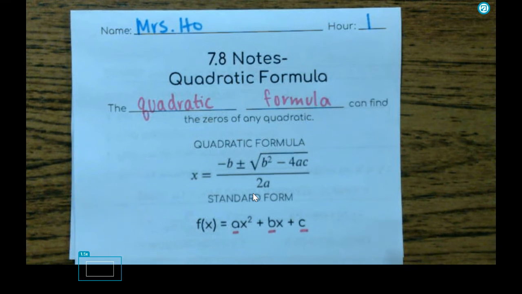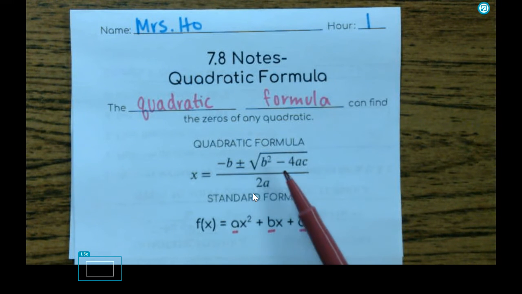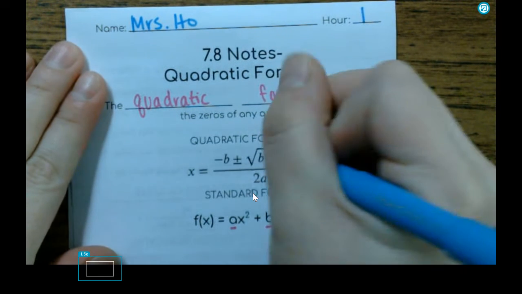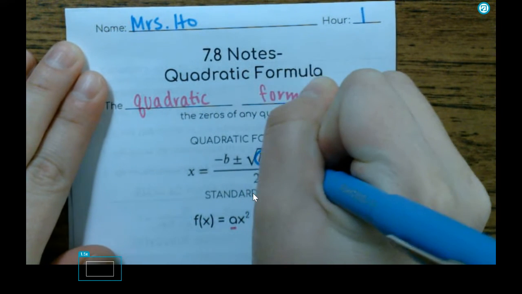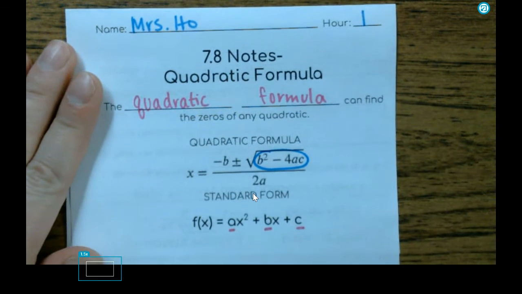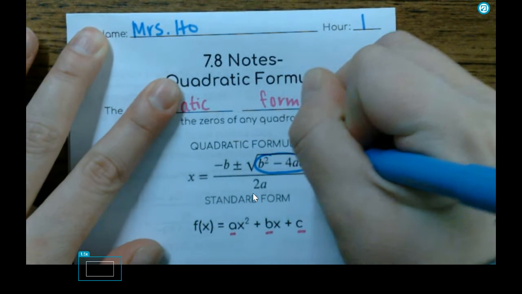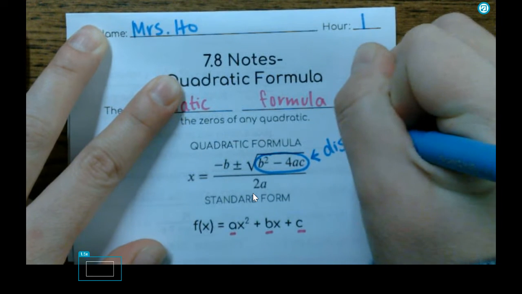The quadratic formula reads as follows. X equals negative b plus or minus the square root of b squared minus 4ac all over 2a. First thing that I want to look at is this b squared minus 4ac. Do you guys recognize that? Where have we seen b squared minus 4ac before? 7.7. That is our discriminant. So we saw that part back in 7.7.